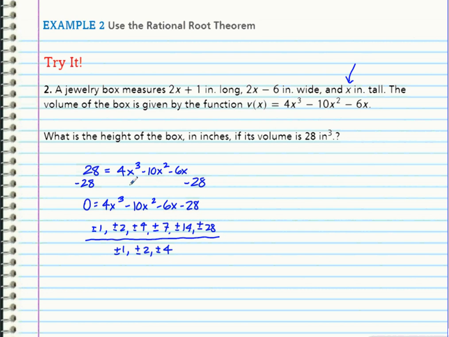But what you would do is you would type in 1 over 1. Does it give you a 0? No. 1 over 2. Does it give you a 0? No. 2 over 2. Does it give you a 0? No. And so forth. I'm going to go ahead and tell you what this is. This answer is going to be 7/2. That's one of them that does it.